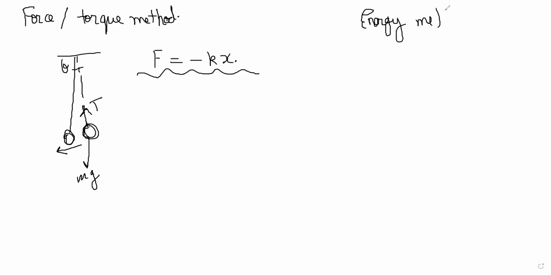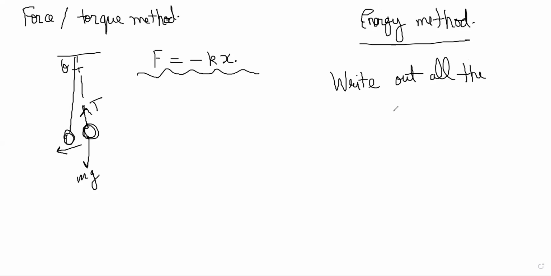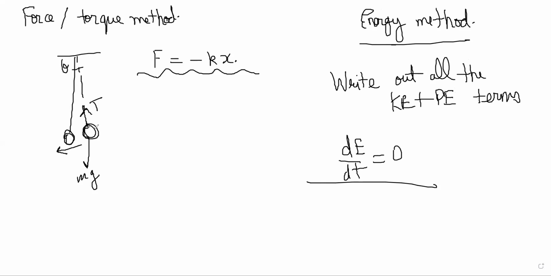We will also see examples where we get it by doing the energy method. What is the energy method? At this general position, write out all the terms for kinetic energy plus potential energy, and then say that dE by dt should be 0. Here, with the force method, you are just doing Newton's laws.